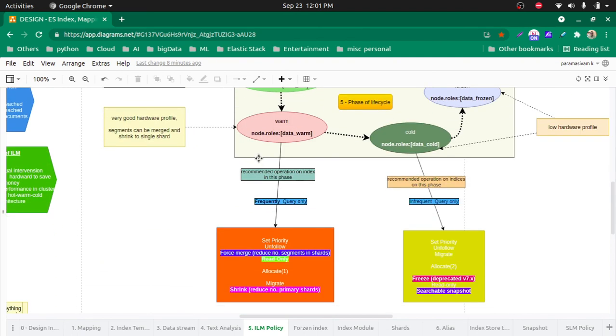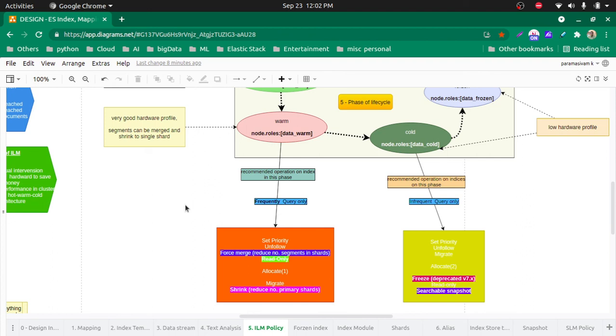Okay, I think I have explained everything. Let me check if I missed something. I think I have explained all the phases.